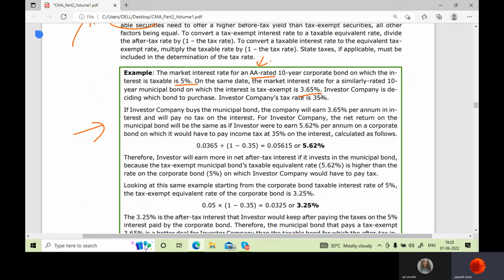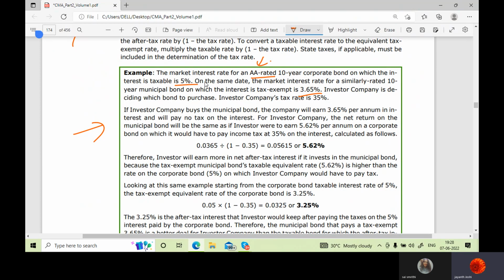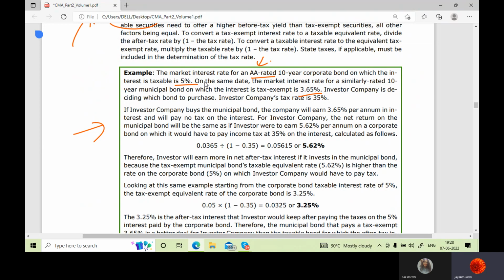So what they are saying here is that the market interest rate, the rate in the market right now, for a 10-year corporate bond on which interest is taxable is 5%. On the same date, the market interest rate for a similarly rated 10-year AA municipal bond is 3.65%. The investor is deciding which bond to purchase. The investor's tax rate is 35%. So these are two bonds, and the investor has to decide which bond to take.